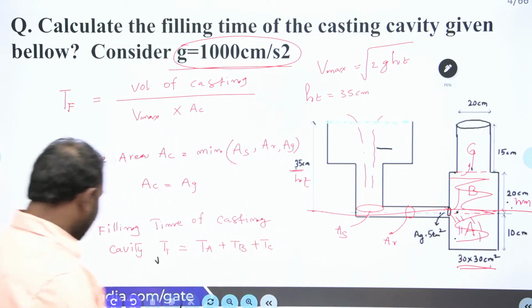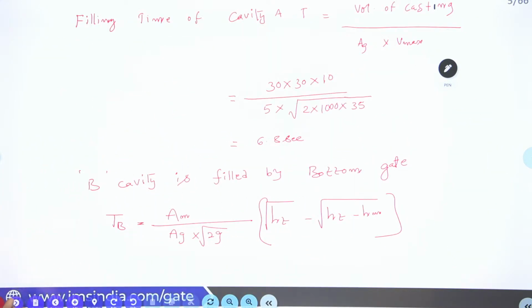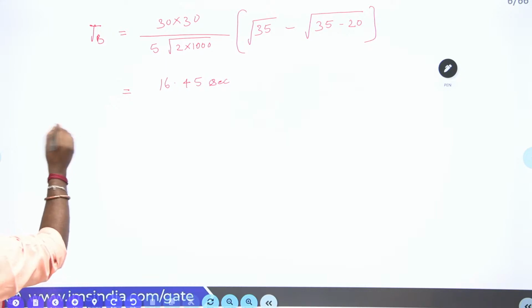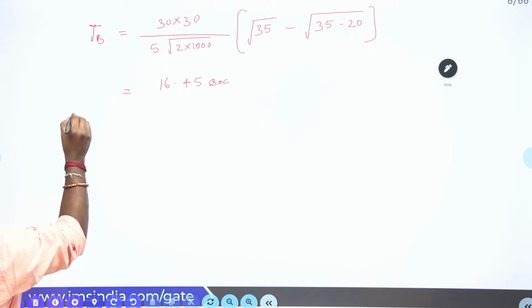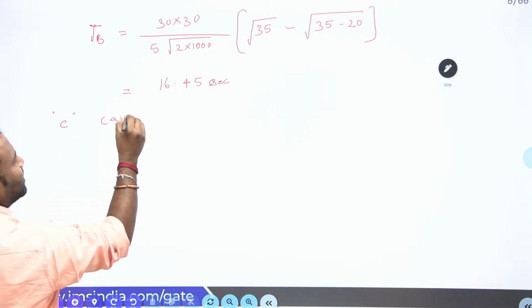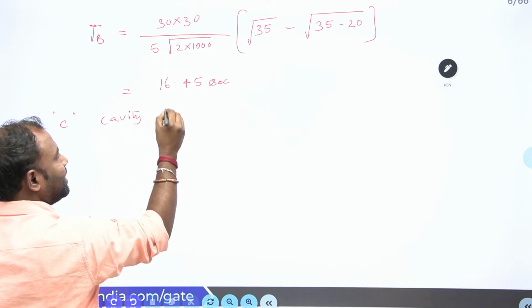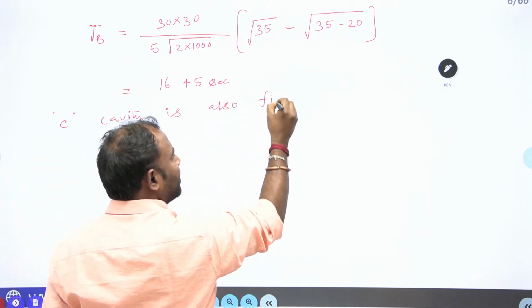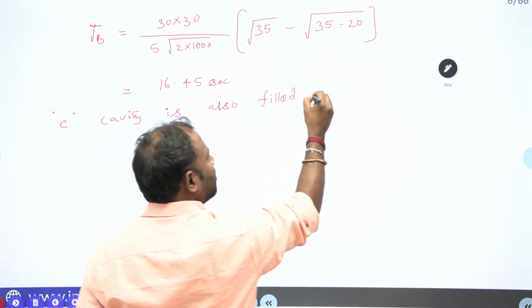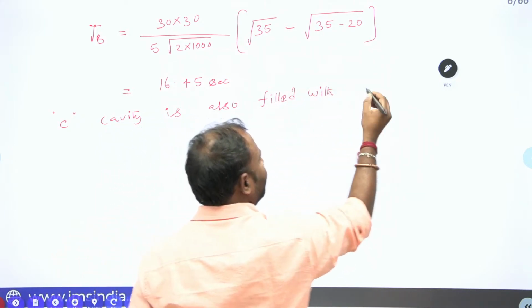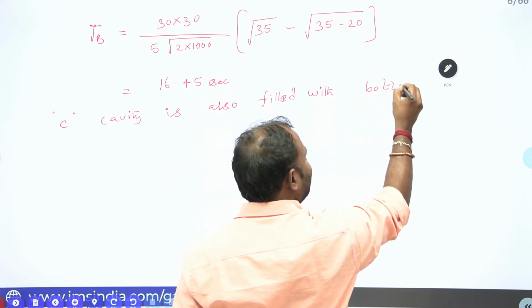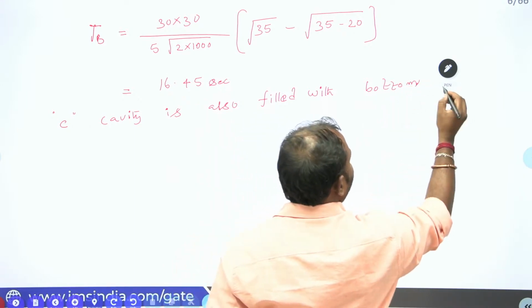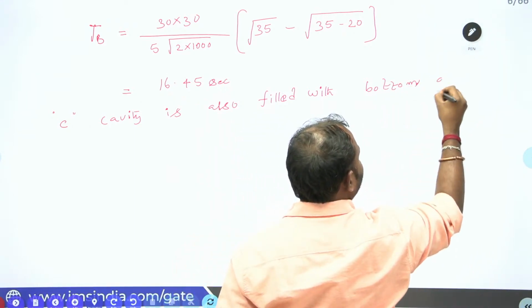Okay. Now let me write that statement. Right. Next, the C cavity is also filled with the bottom gate. All right. C is also filled with the bottom gate.